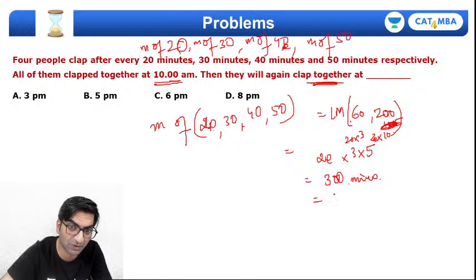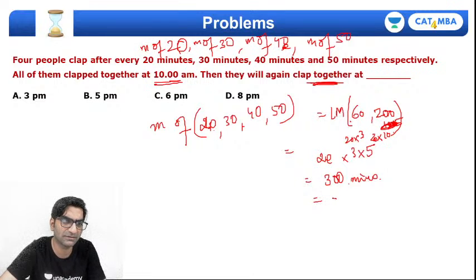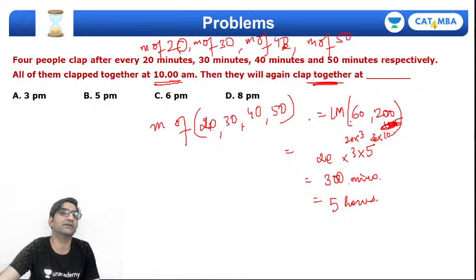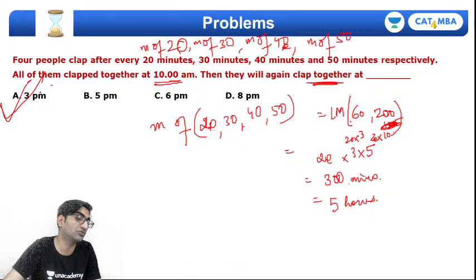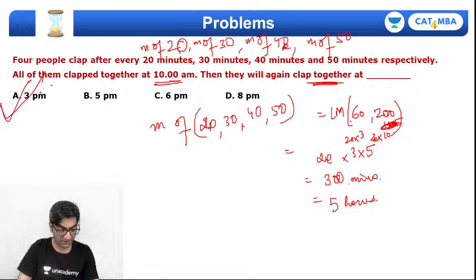300 minutes is what? Divide this by 60, that's 5 hours. And if they started at 10 a.m., then 5 hours later the time will be 10 plus 5, 1500 hours, that's 3 in the afternoon. So 3 p.m. Option A is the correct answer for this question.